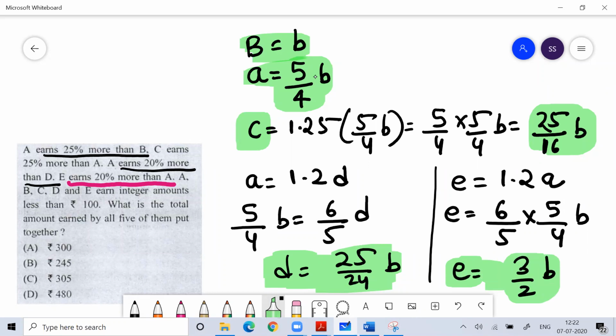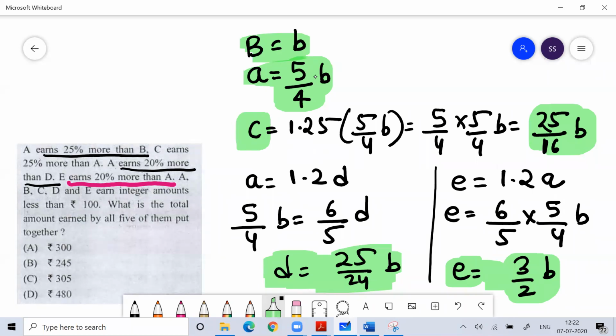So you got the value of A, B, C, D and E. Everything you got in terms of B. The good thing here is that all the values A, B, C, D, E, we got in terms of B. Any variable doesn't matter. In the exam, when you read the question, you decide which variable you want to use, and you can solve the question by working on that variable.